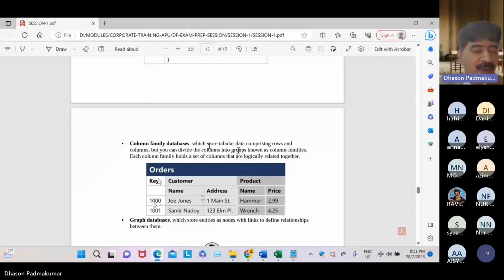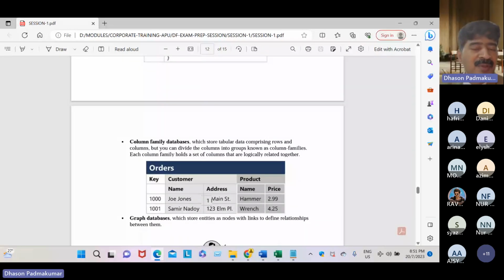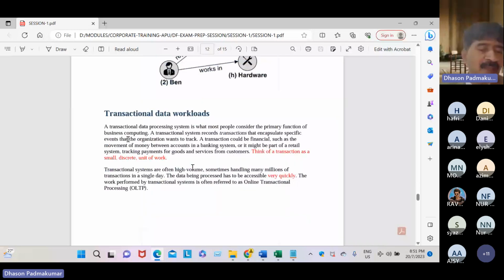And next is graph format. Okay, dear students. And next is transaction, which we learned in the last class as well. After creation of a table, deletion of rows, deletion of tables, or updating of data, we must commit.